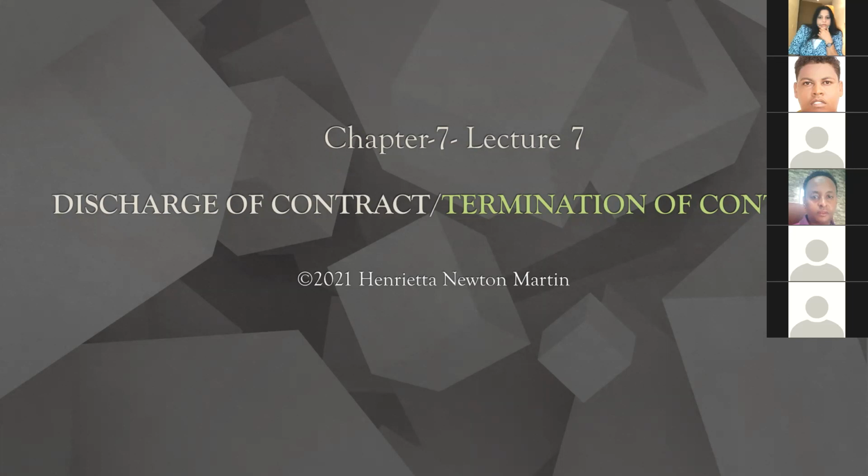Sometimes a contract may get terminated or discharged before the terms are met or before the purpose is met, or discharged when the purpose is already met. There are different conditions for termination. We will see how it goes. There are mostly 7 ways of termination of contract. Why termination happens and how it is discharged, we'll see in the slides.